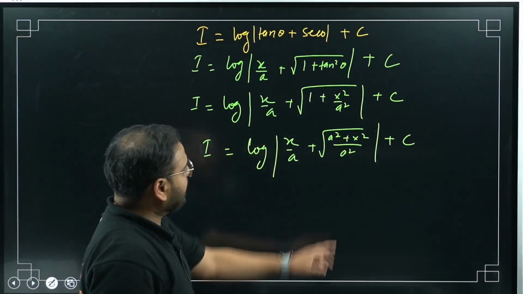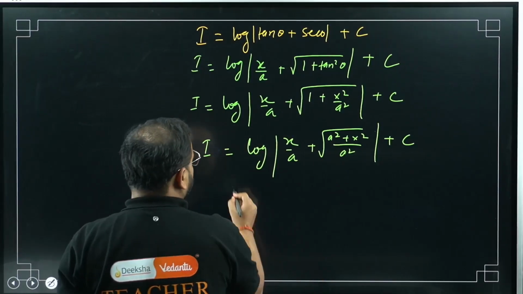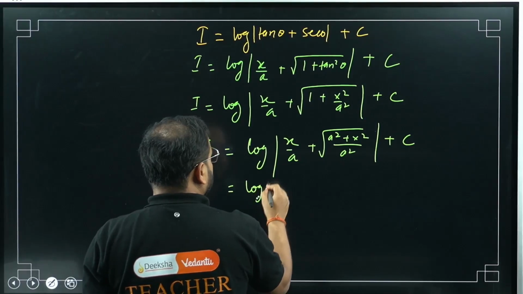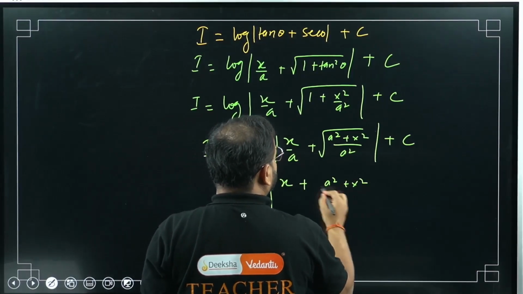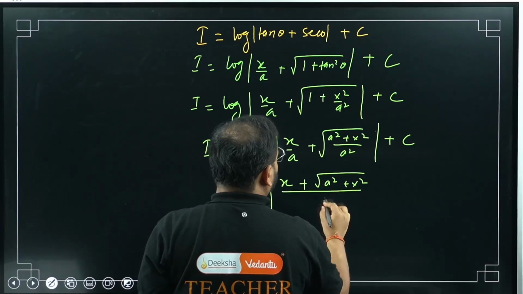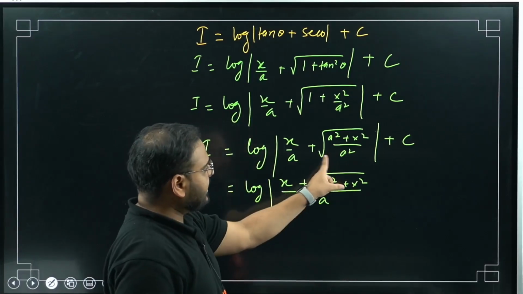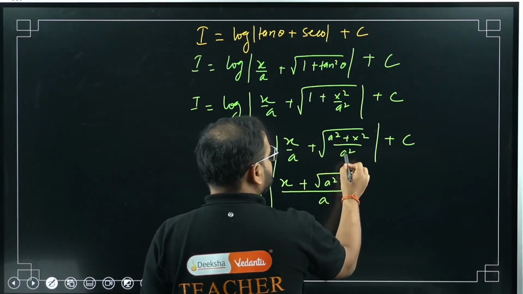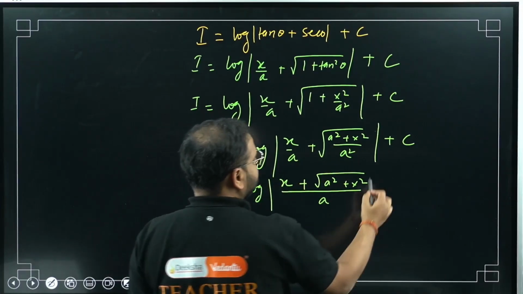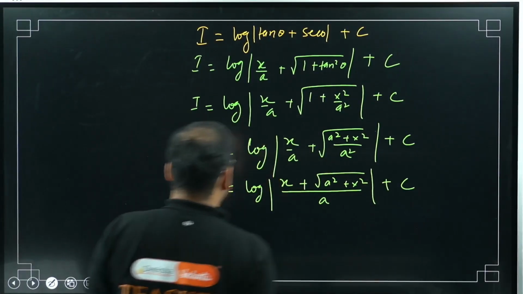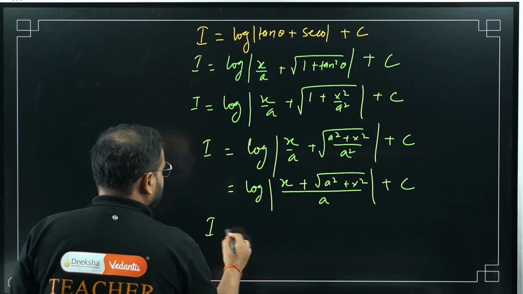Am I right? Now I can take a square outside the root. I'll get this as x plus root of a square plus x square, divided by a. How come, sir? If I take the root, this a square will become a only, right? And I also have a over here, so it can be taken common, plus c. Great. My final answer is coming like this.